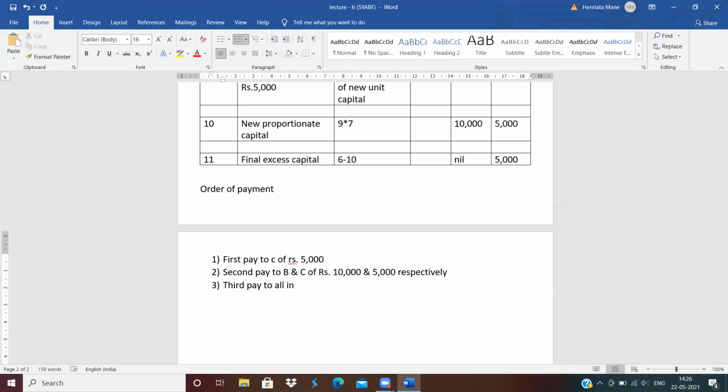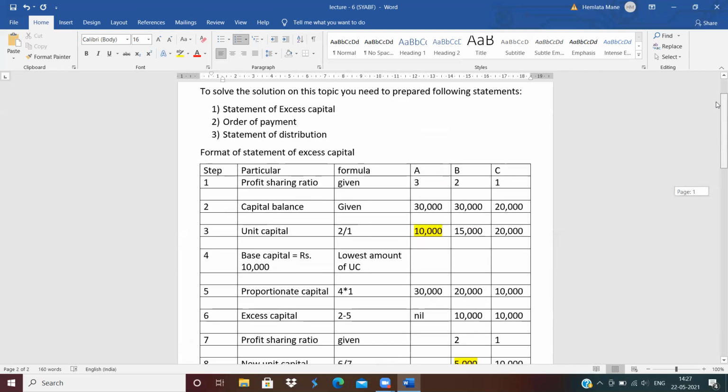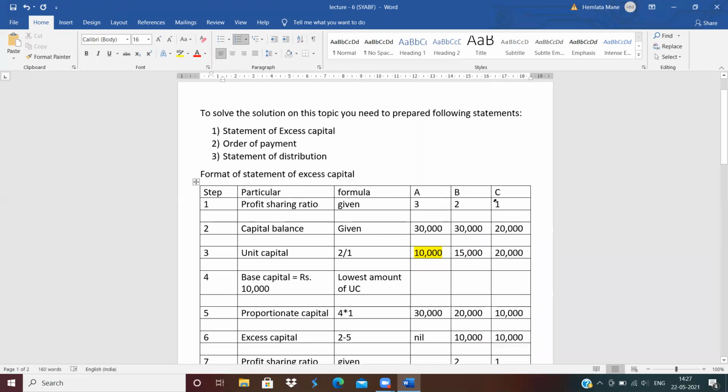And next, third pay to all in their profit sharing ratio. Profit sharing ratio is whatever is given in the question. Suppose here we assume the profit sharing ratio is 3:2:1. So you need to distribute the amount in 3:2:1. Clear? And after that, you need to prepare the statement of distribution.